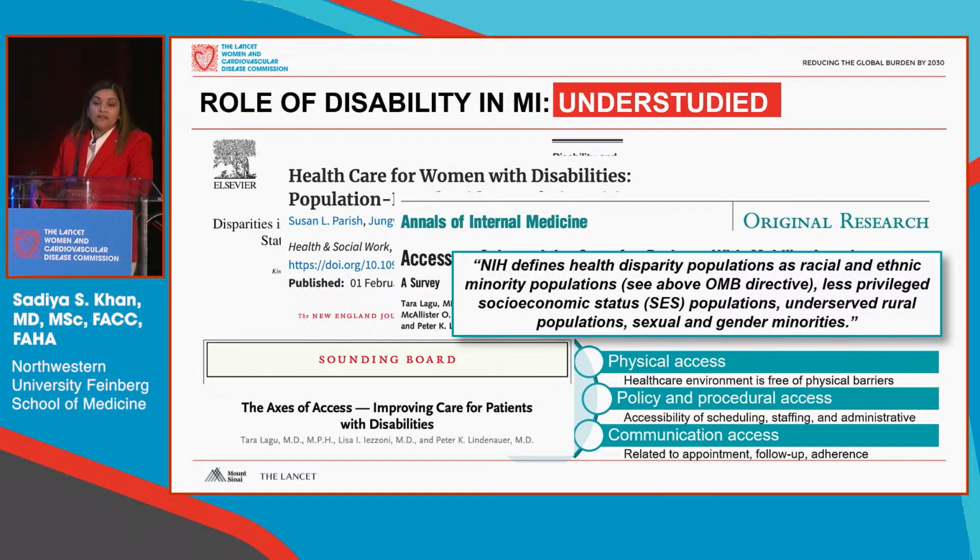Physical access in the environment, being able to receive care where someone is able to get onto an examination table. Policy and procedural access, allotting the amount of time that is needed to care for a complex patient with disability, and communication access, ensuring that appointment time and follow-up as well as adherence are discussed at a speed and at a level of understanding that is appropriate.